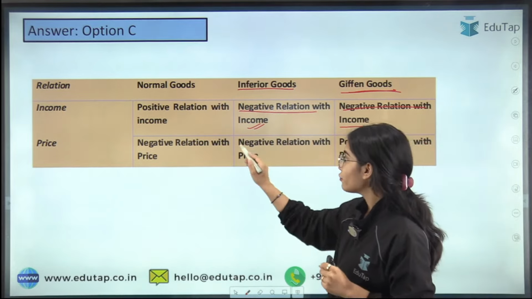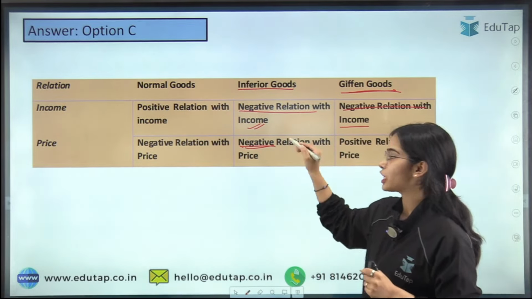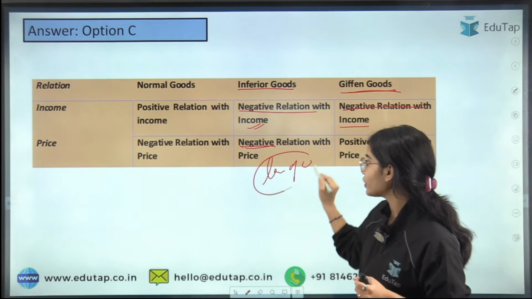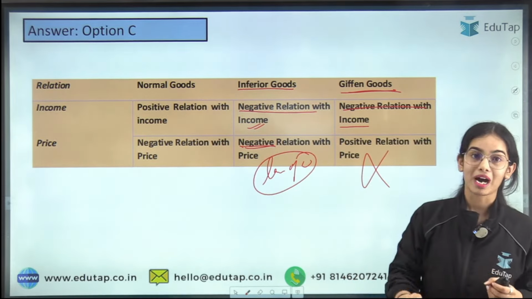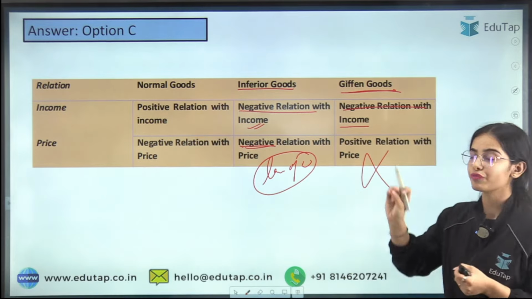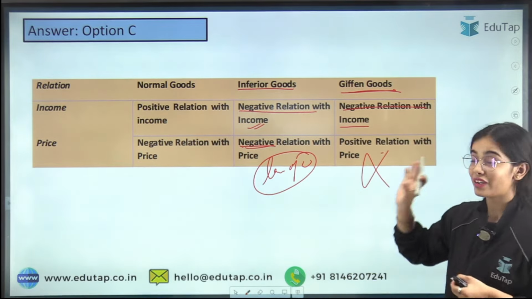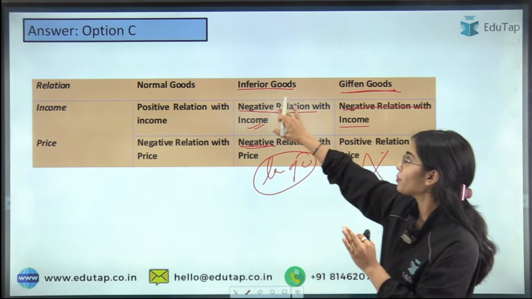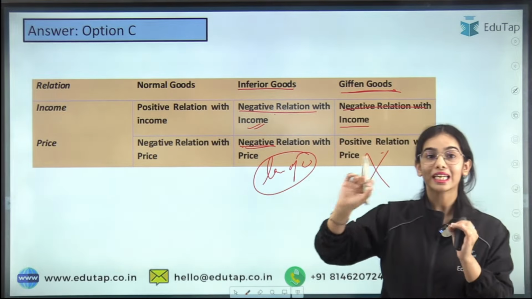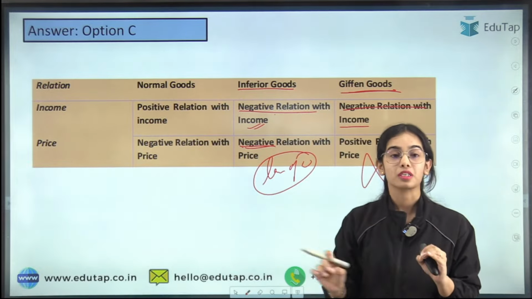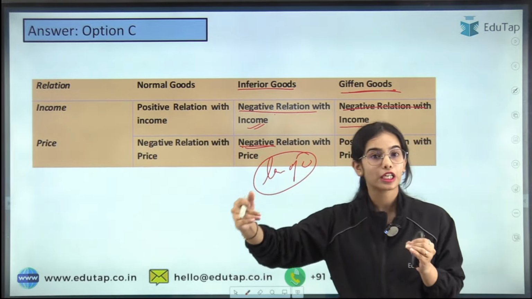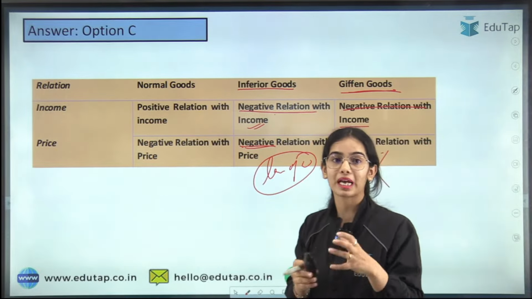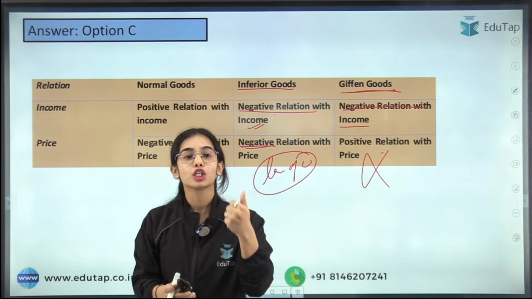That is that the inferior goods have a negative relation with price. So they follow the law of demand, but the Giffen goods do not follow the law of demand and they have a positive relationship with the price. So remember this very clearly: the inferior goods have a negative relationship with the income. Similarly, Giffen goods also have a negative relation with the income of a person. But inferior goods have a negative relation with price also, while the Giffen goods have a positive relation with the price, and that's why they are breaking the law of demand.